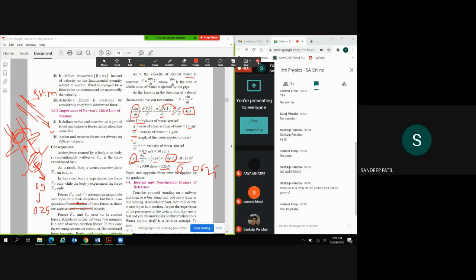So yeah, any question here about holding the pipe? If you don't want to hold, then we have to reduce the velocity, right? Or we may have to take a pipe so strong. So instead of this plastic pipe, if we use a steel pipe, then yeah, it can hold better. We don't have to hold it in hand, right?